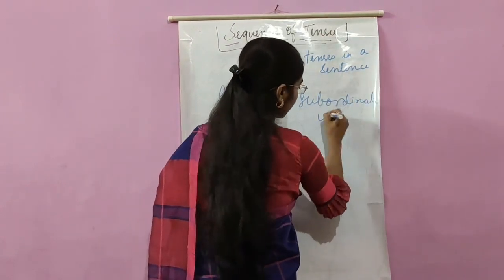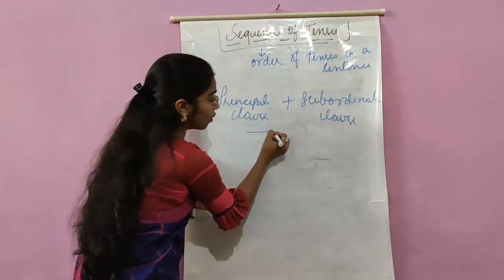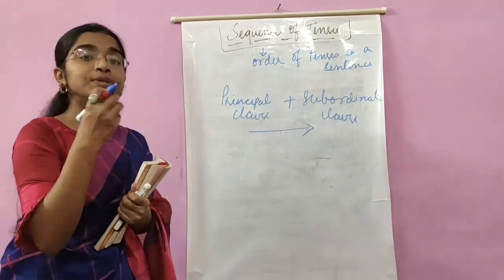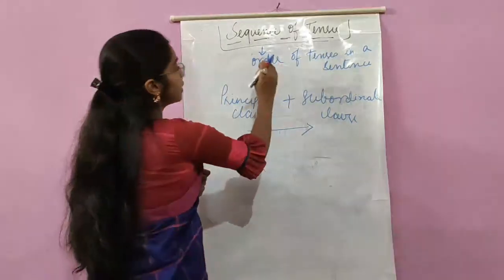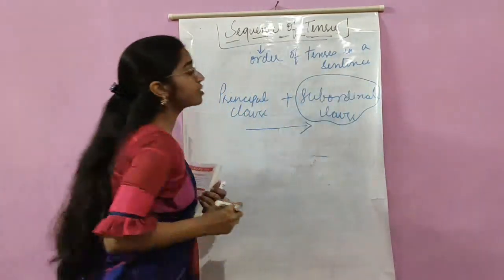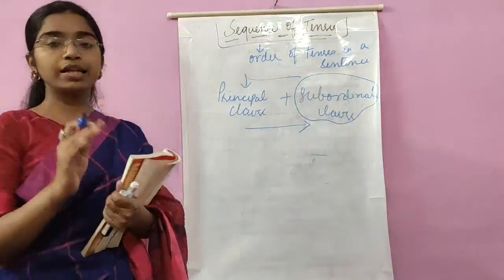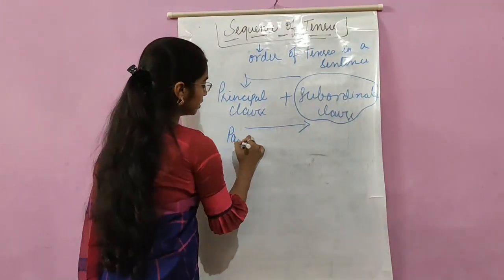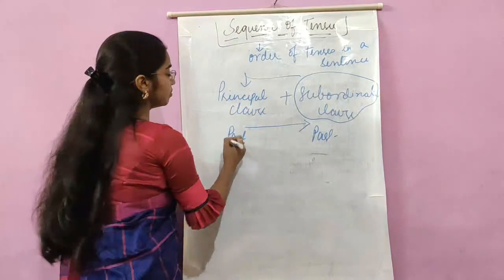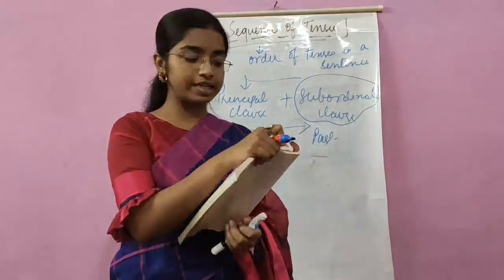Isn't it? Just now I told you that. Now, order of tenses means what? Order of tenses to be followed in a sentence having a principal clause and a subordinate clause. Or, to simplify it, this decides in what tense a subordinate clause will be, depending upon the tense of the principal clause. Like, if the principal clause is in past, the subordinate clause will also be in past. Okay, so this is all about sequence of tenses.